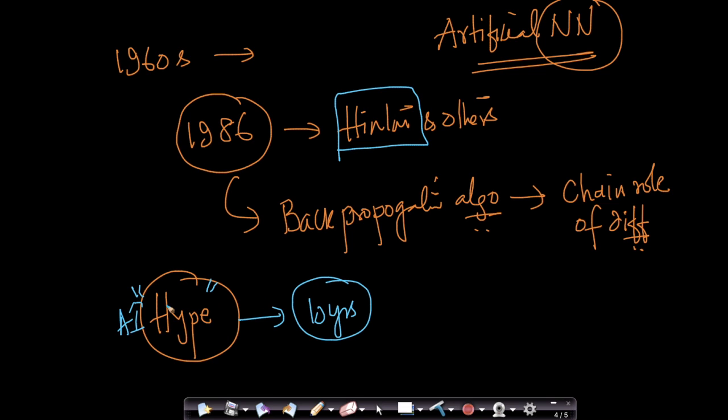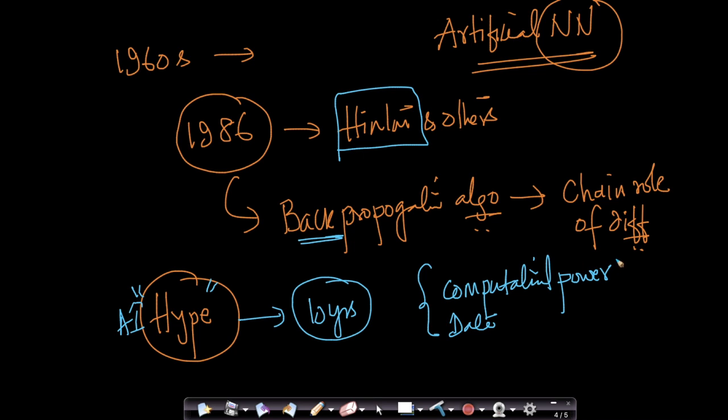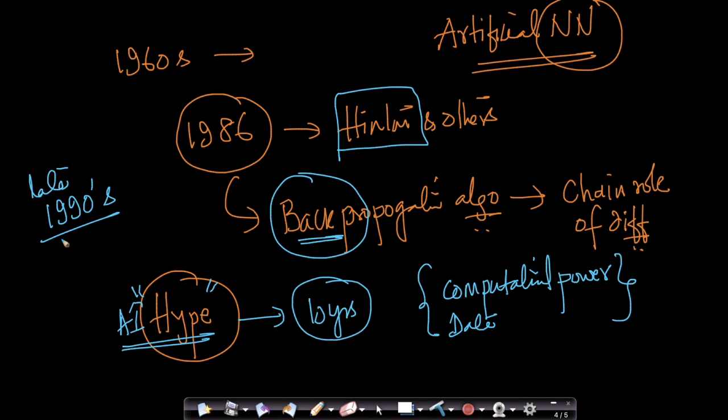Unfortunately, what happened around the late 90s was that we didn't have enough computational power. We didn't have the computational power that we have today. Today, we can crunch petabytes of data. We didn't have enough data in the 1980s either. So even though some of these algorithms were very interesting, we had neither the computational power nor the data to make extremely powerful systems. So all of that hype around AI and neural networks died down by the late 1990s.